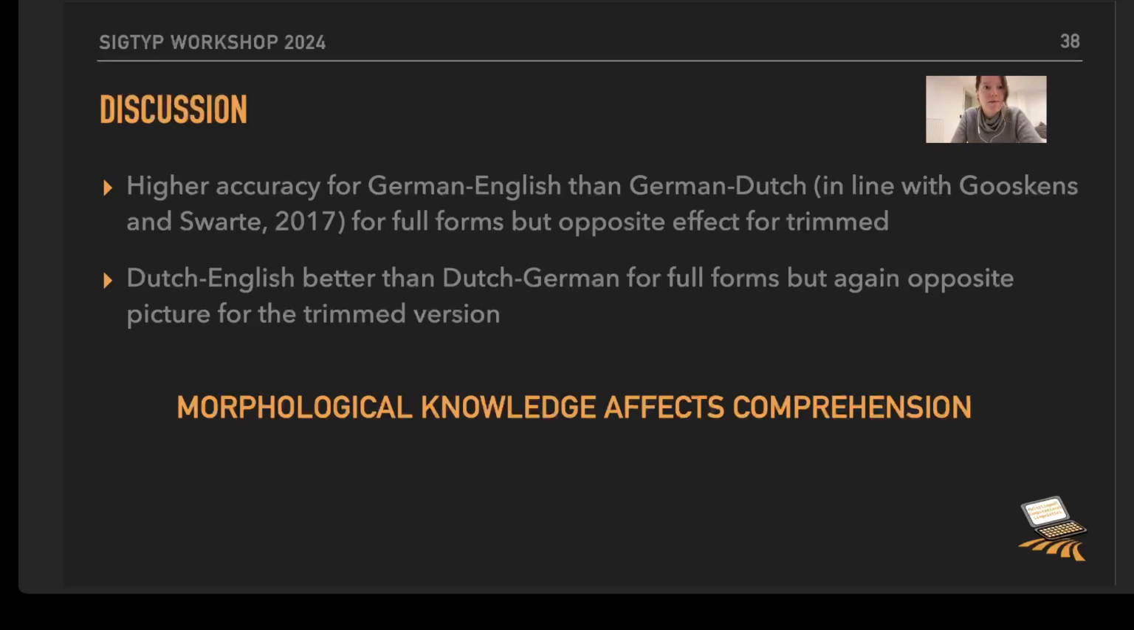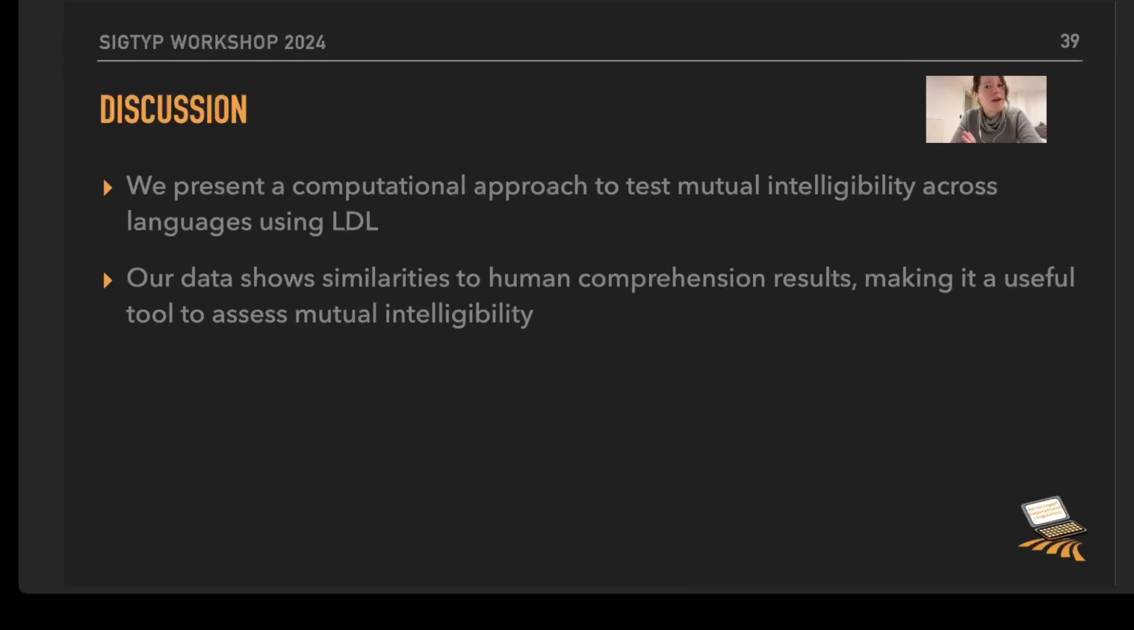Now, my takeaway message for you is that we present a computational model here to test mutual intelligibility across languages. We are doing so using linear discriminative learning, and this is successful. So it's a model that we can actually use to model word comprehension processes. Now, our data shows similarities to human comprehension results, and that in turn makes the model a useful tool to assess mutual intelligibility.